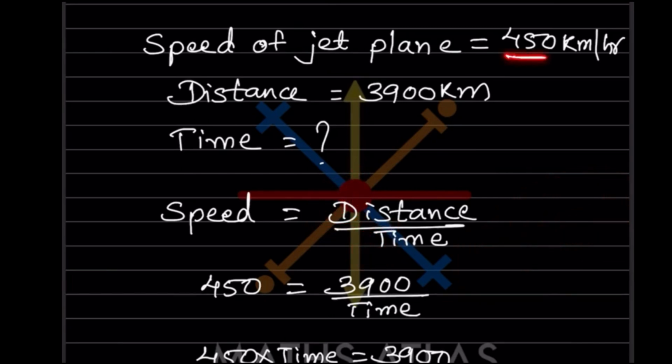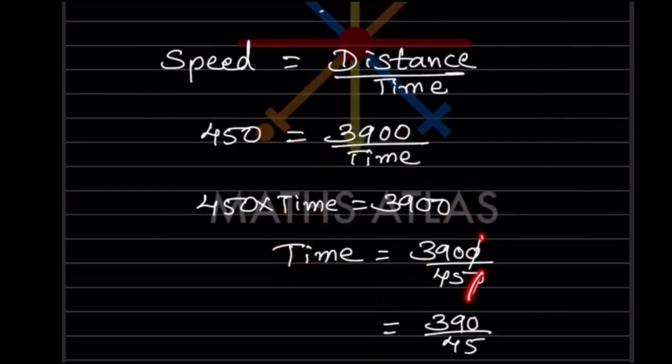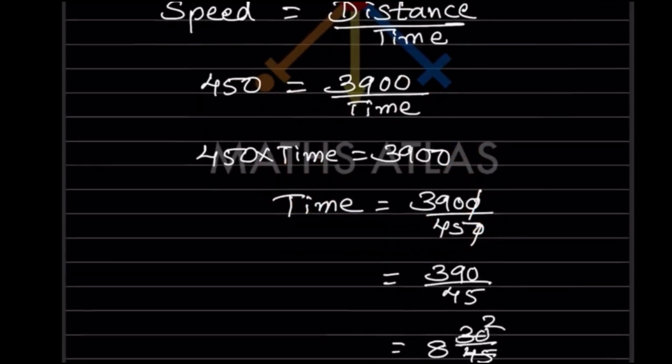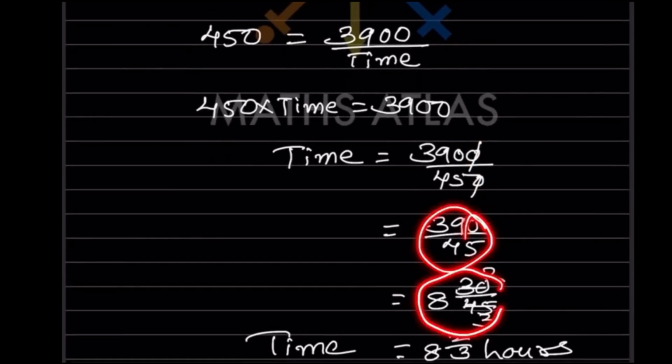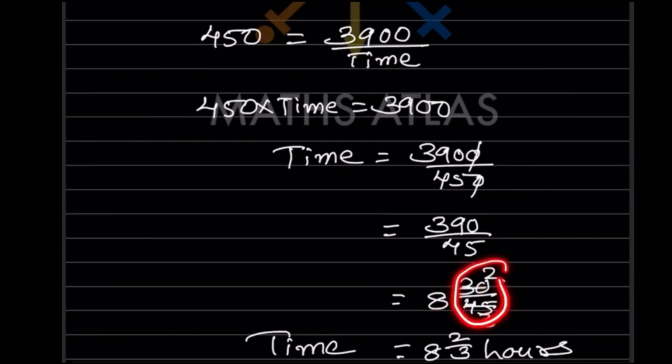So now this is going to be 450. The distance is going to be 3,900, and the time is not given. So when you multiply this into this, that will be 450 into time, that is 3,900. So we want time, time is equal to 3,900. This goes on the other side, so that is going to get divided. So this 0 and 0 gets cut, 390 by 45. So when you divide this, you get 8 30 by 45. Now 30 by 45, further we can simplify this one. 15 2s are 30 and 15 3s are 45. So that is going to be 2 by 3. So 8 2/3 hours.